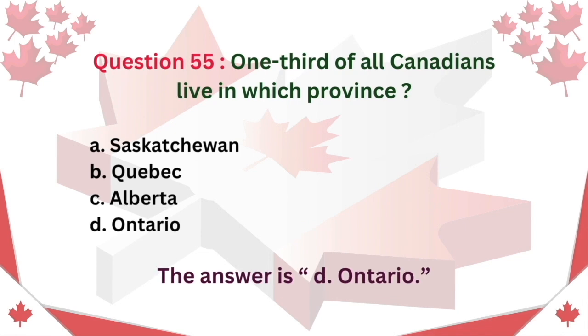Question 55. One-third of all Canadians live in which province? A. Saskatchewan. B. Quebec. C. Alberta. D. Ontario. The answer is D. Ontario.